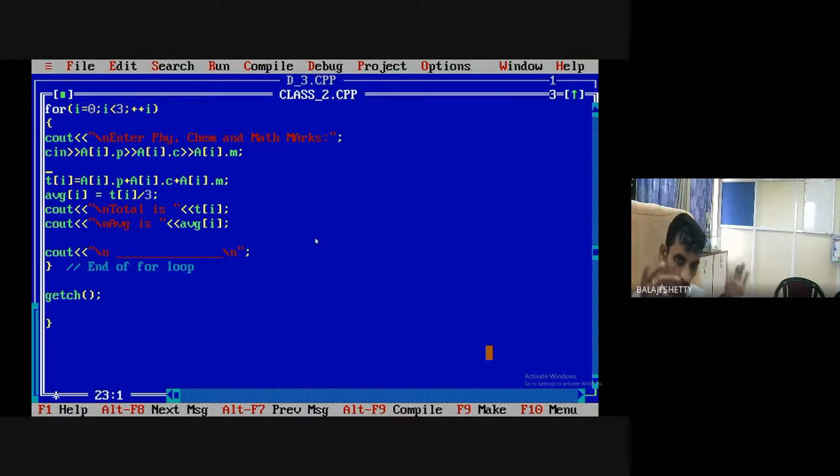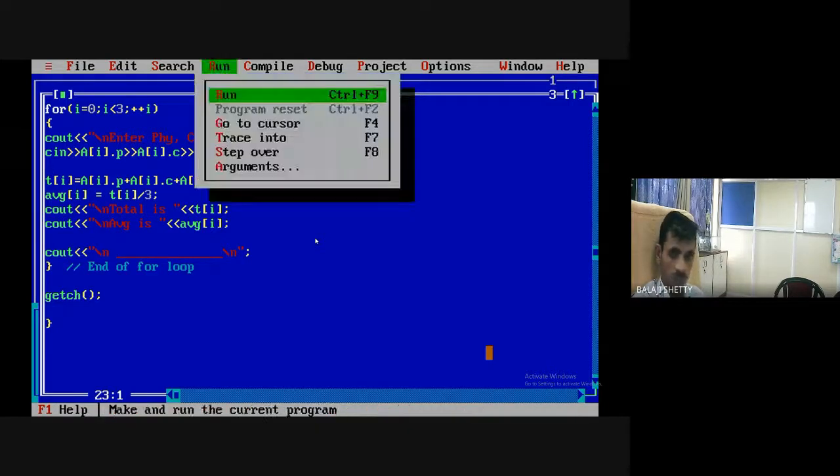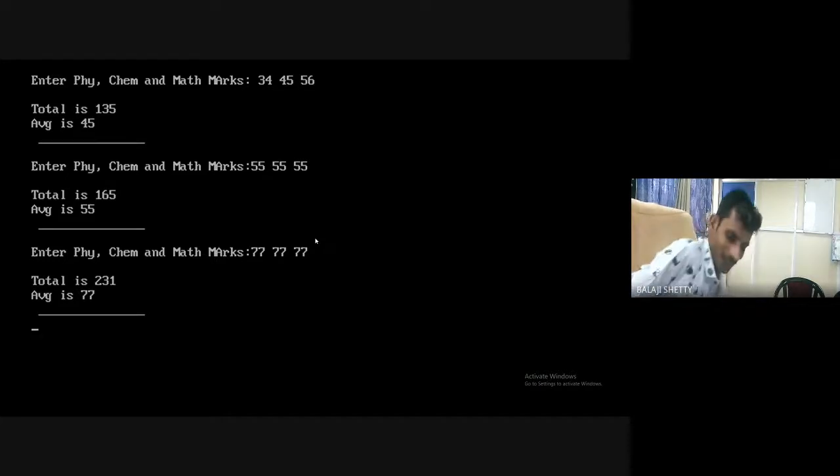I will convert the same program to OOPS using private members now. So be attentive now. Enter physics, chemistry, mathematics for the first object. Suppose 34, 45, 64, 55. Now what I have done? Using class and object, only using the public access specifier, I have converted the program into OOPS.